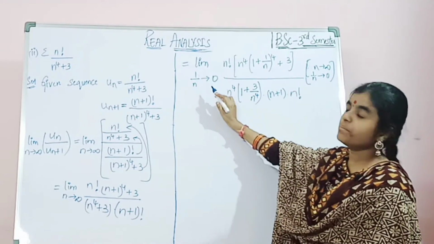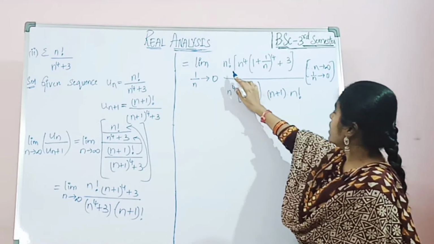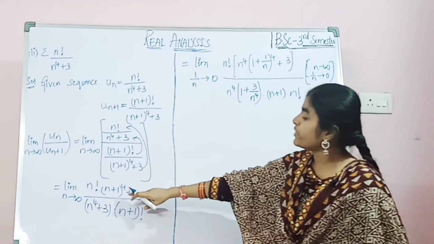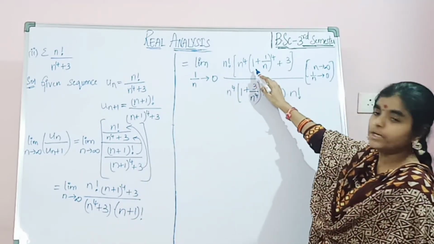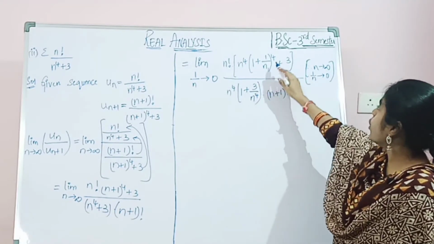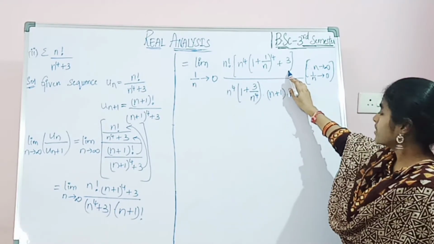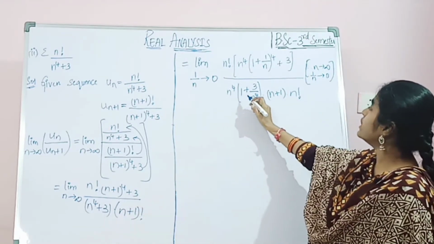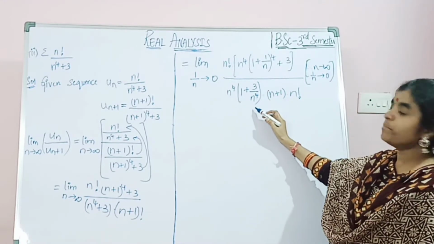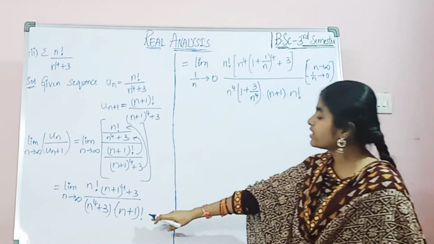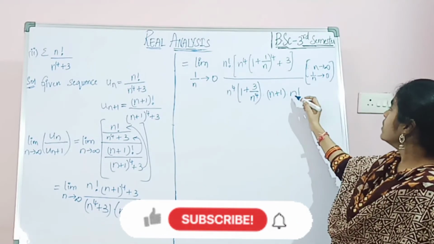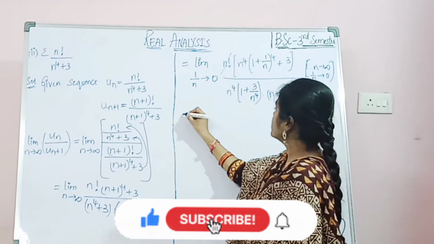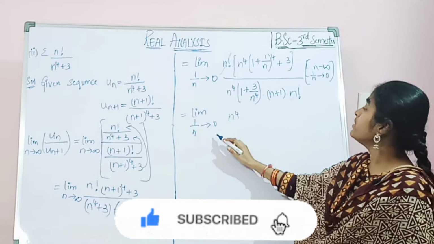So limit 1 by n tends to 0, n factorial into, here we are taking n power 4 common, n plus 1 whole power 4. So n power 4 common into 1 plus 1 by n whole power 4 plus 3 as it is, by, now here we are taking n power 4 common. So n power 4 into 1 plus 3 by n power 4 into, now this n plus 1 factorial can be written as n plus 1 into n factorial. Now both n factorials are cancelled. That equals limit 1 by n tends to 0.